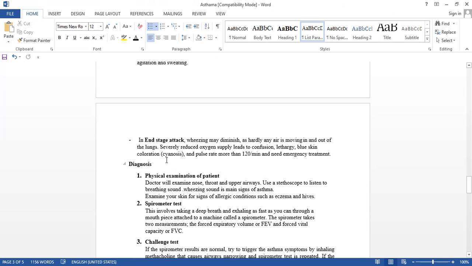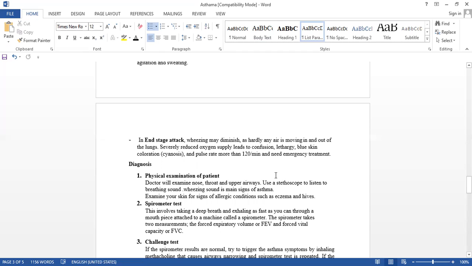And at the end stage, the last stage of the attack, wheezing may diminish as hardly any air is moving in and out of the lungs. No air is inhaling or exhaling. Completely stops the breathing. The individual stops breathing, severely reducing the oxygen supply. With no oxygen, what happens? That leads to confusion and lethargy.